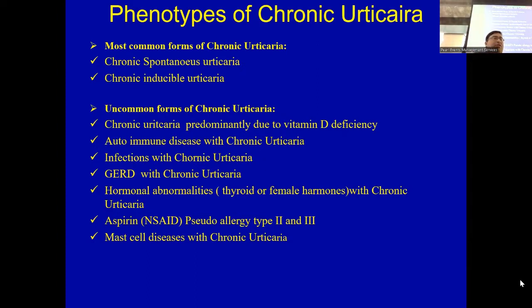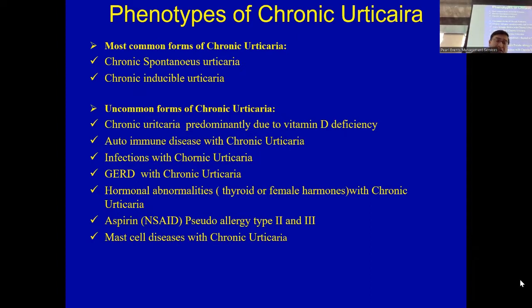And autoimmune disease with chronic spontaneous urticaria. Of course, now we are saying that almost 50% of patients with chronic spontaneous urticaria have underlying autoimmune urticaria. Sometimes, other than this, they may have associated comorbid autoimmune diseases. They may have lupus or rheumatoid arthritis and so on.